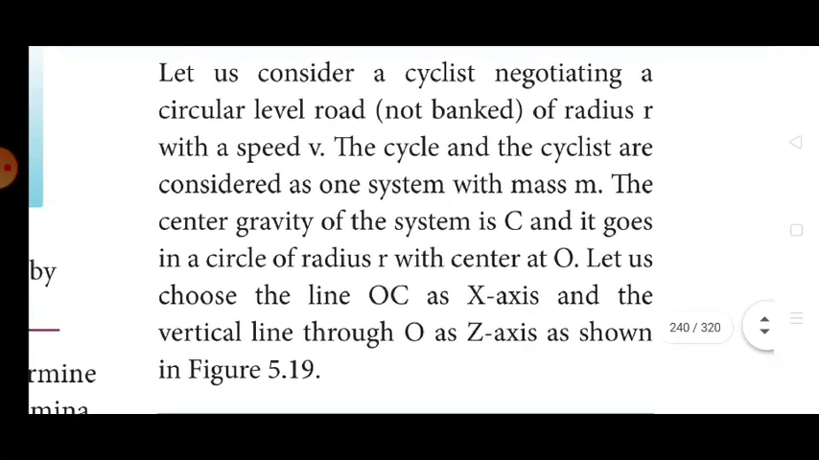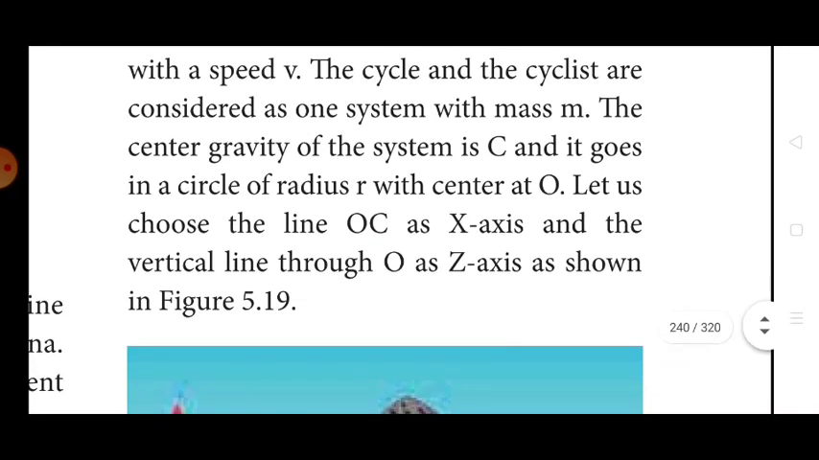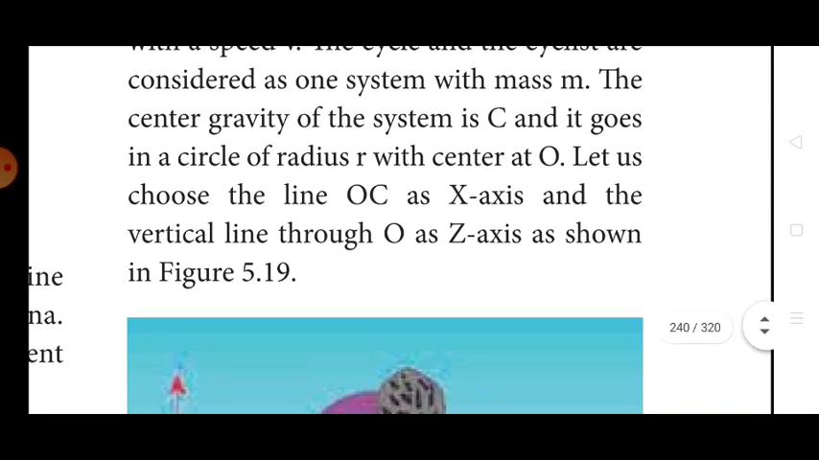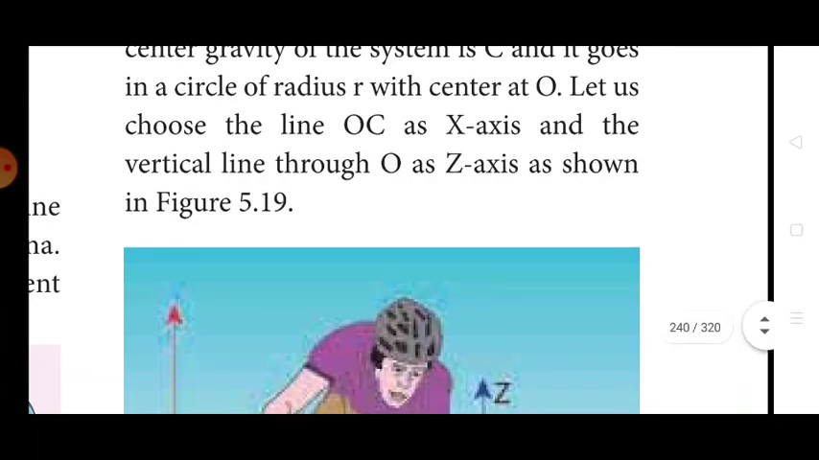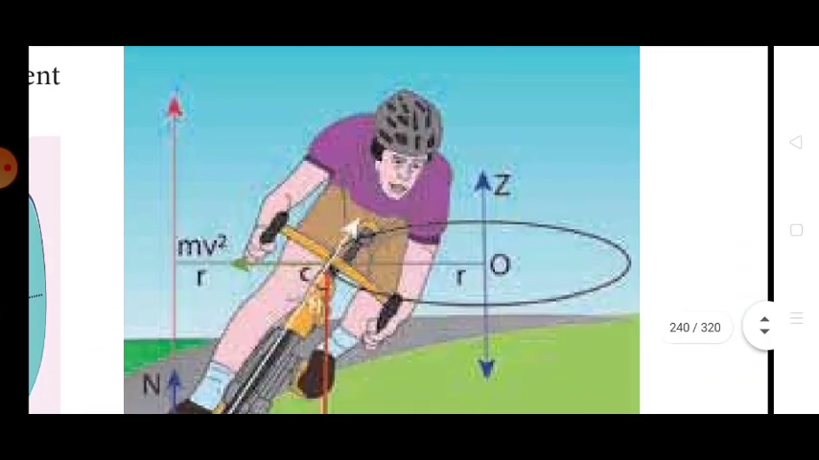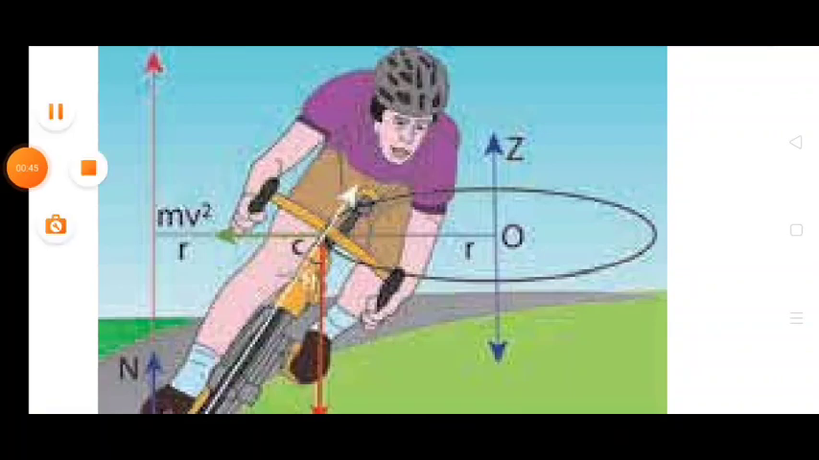The cycle and the cyclist are considered as one system with mass m. The center of gravity of the system is C and it goes in a circle of radius r with the center at O. Let us choose the line OC as x-axis and the vertical line through O as z-axis, which is shown in the diagram. Children, you can see the x-axis and z-axis clearly in the diagram.